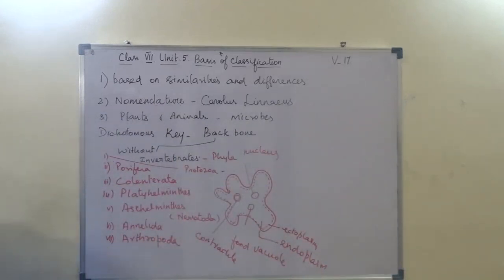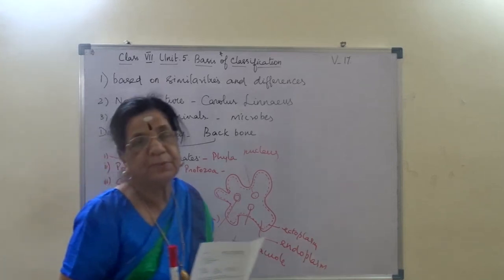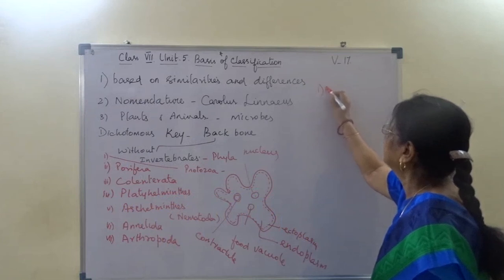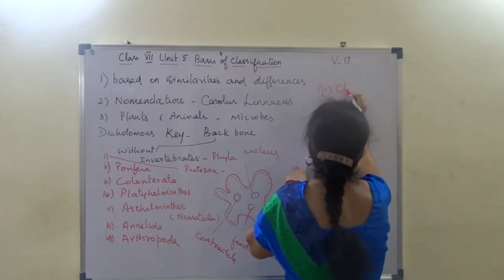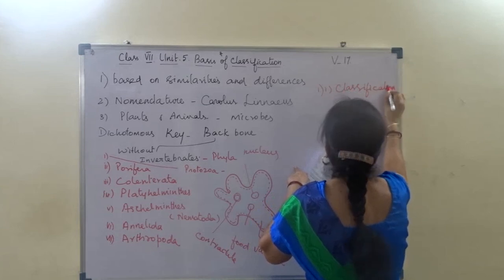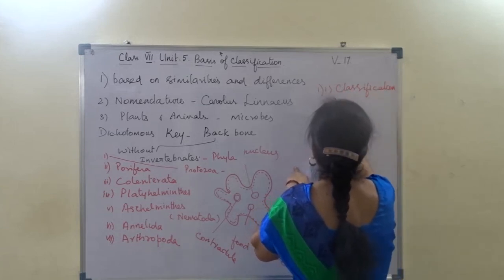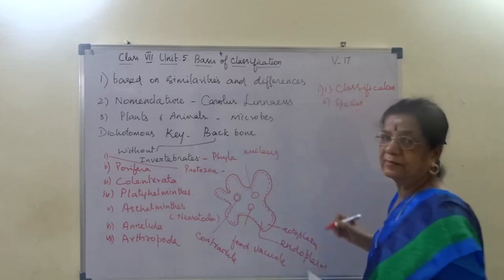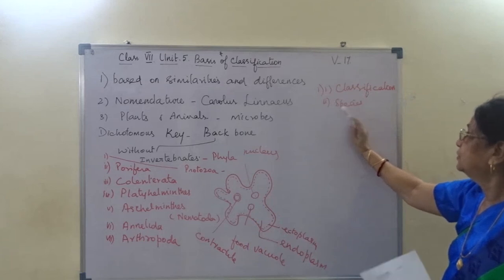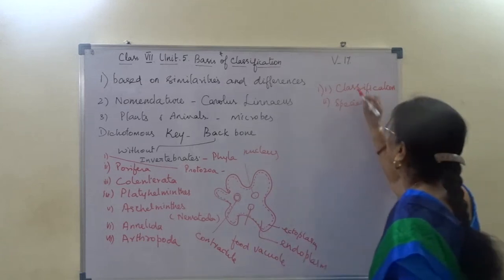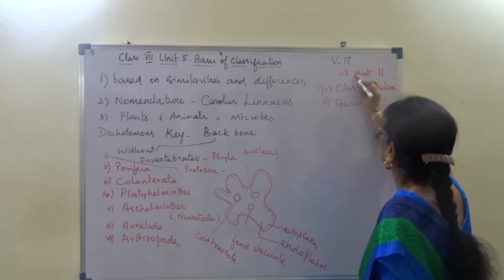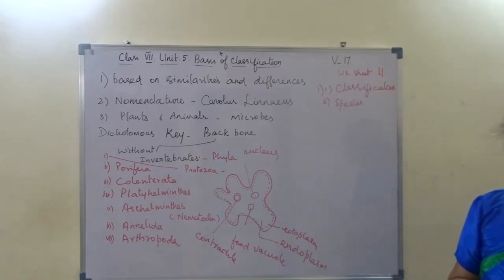Worksheet 11. First fill up the classification. Here subdivision 2 is species. First fill up subdivision 1 as classification, and 2 as species. It is worksheet 11. I hope you follow this.